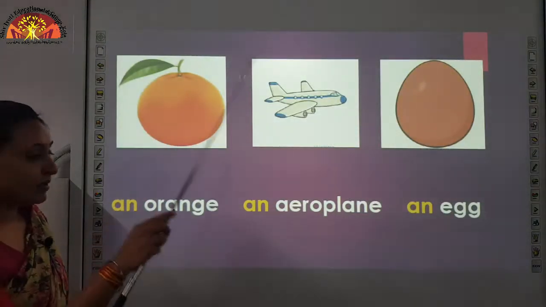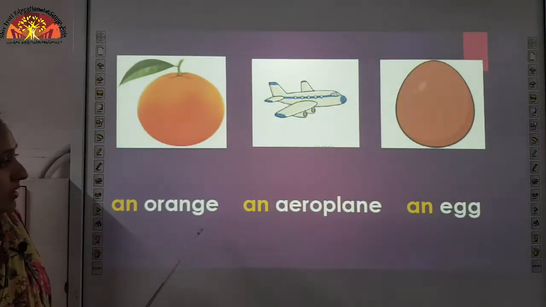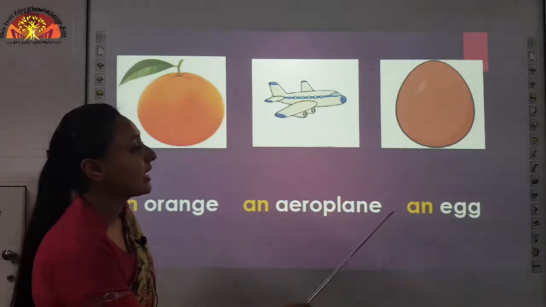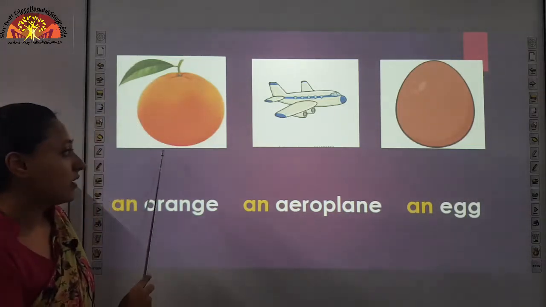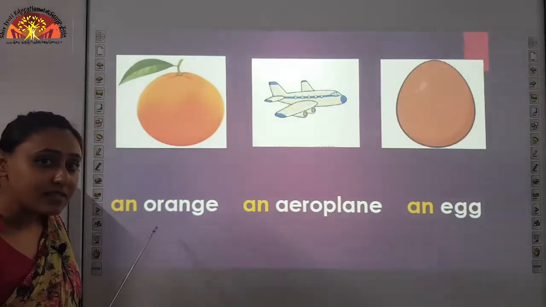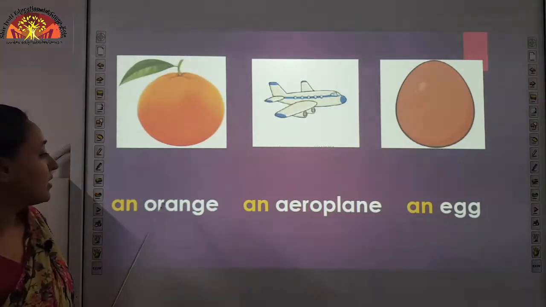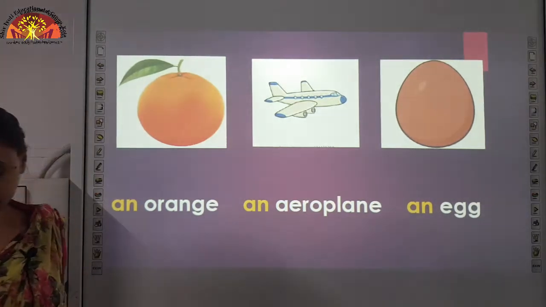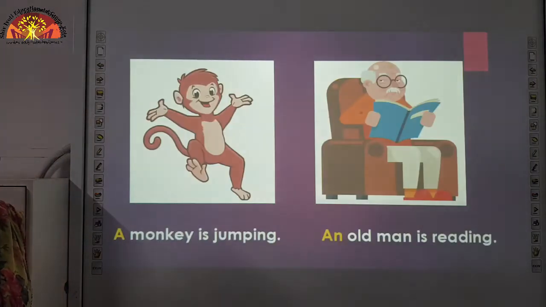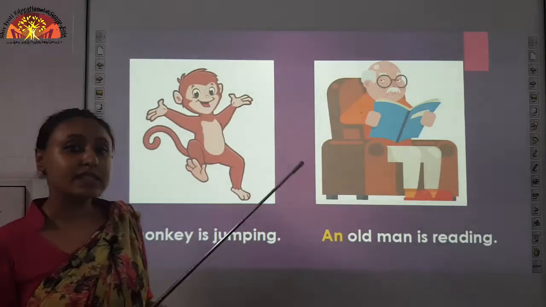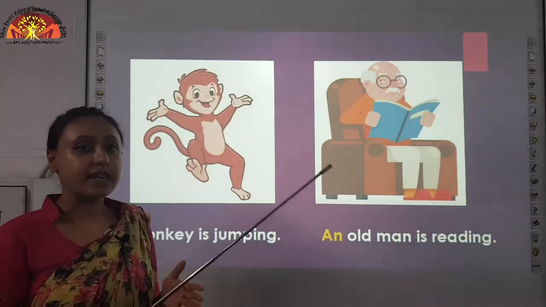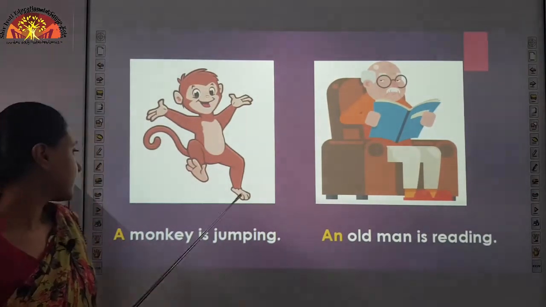Let us see some more examples. An orange, an aeroplane, an egg. These all begin with a vowel sound and they are singular. So, we use an before all of them. Children, now we will see the use of a and an in sentences.